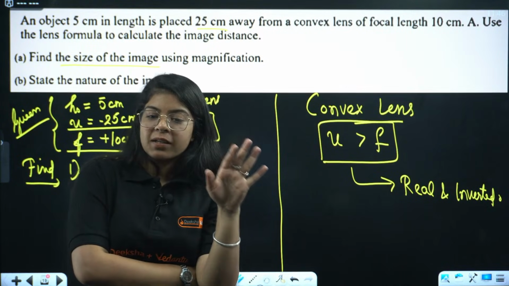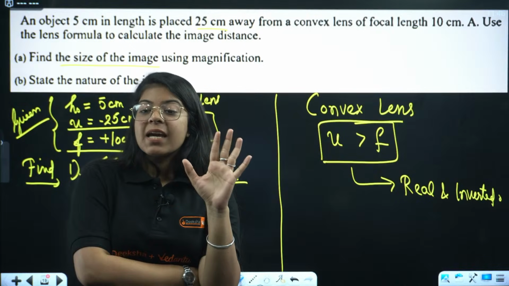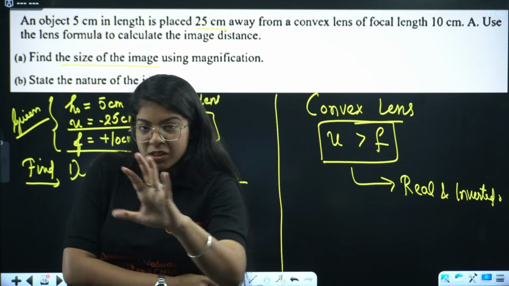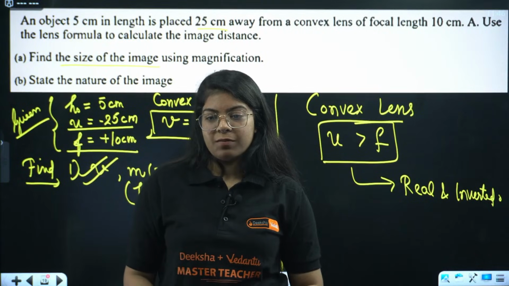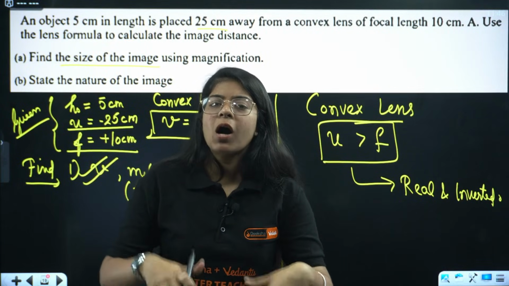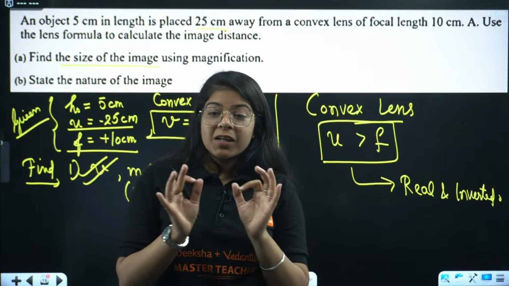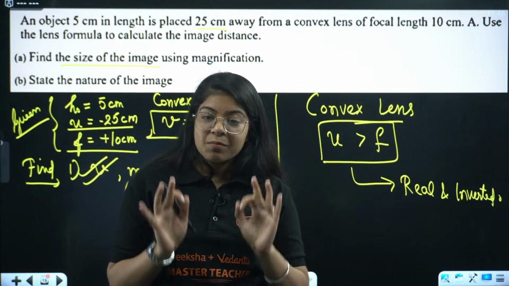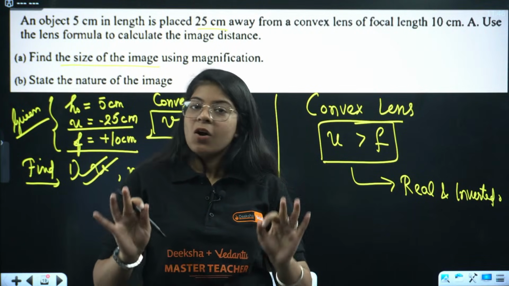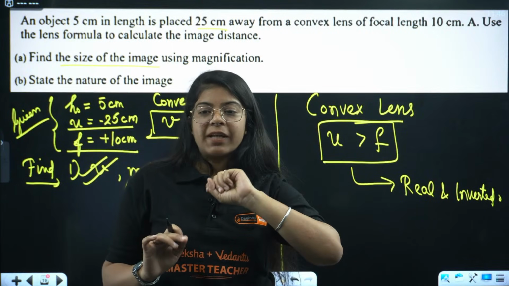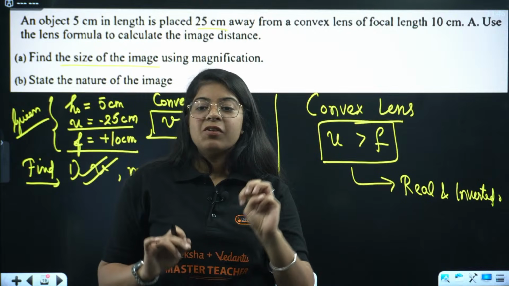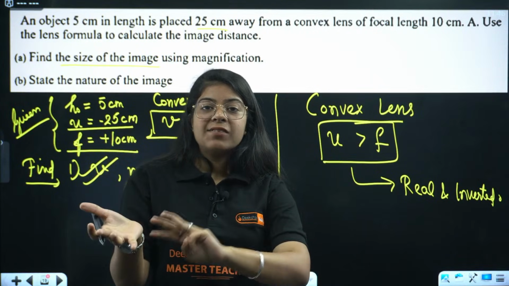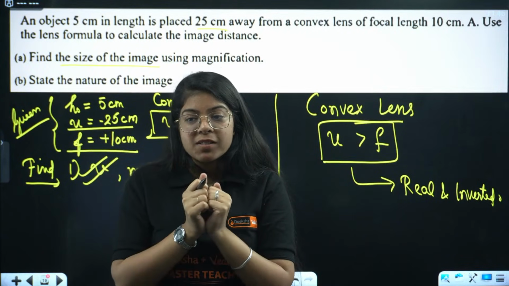Done with this part. Easy, but listen to me very carefully. All of you know how to solve the question. All of you know how to even write the question. But all of us are making silly mistakes here, right? All of us can see we forgot to put negative sign, we forgot the VIBGYOR pattern. We forgot to take negative sign in v, that's why focal length came as 0.